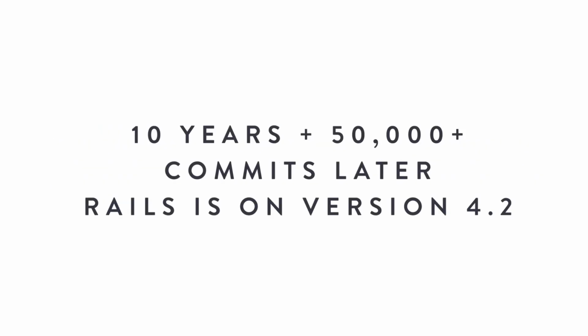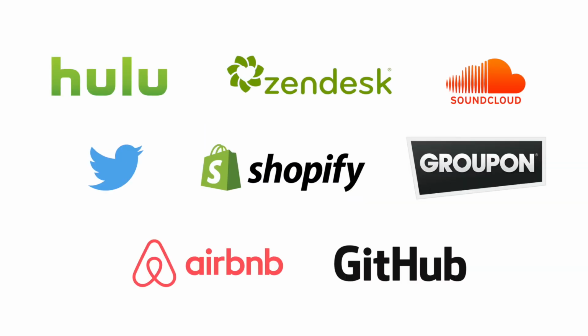So fast forward about 10 years and thousands of commits later, Rails is on version 4.2 at the time of this recording and has been tested and proven by huge names such as Twitter, Hulu, Shopify, Groupon, Airbnb, GitHub, Zendesk, and SoundCloud, just to name a few.